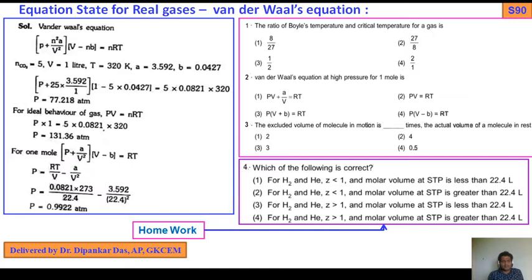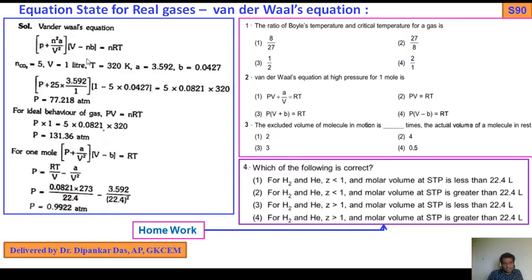Now for the ideal behavior of the gas, very same problem: PV equals nRT, P into 1 equals 5 into this, so you get the value of P. For 1 mole, that is, the value of n is 1, the Van der Waals equation will be (P plus A by V square)(V minus B) equals RT. So P equals RT by V minus A by V square. Putting in the values, we get P equals 0.9922 atm. This is when you consider 1 mole of gas. In this way we can find out the value of P.